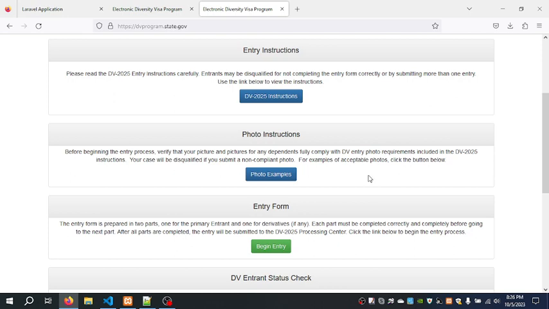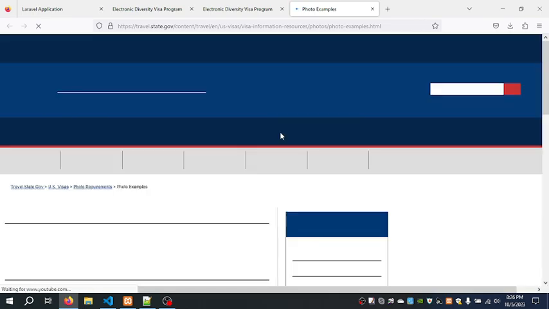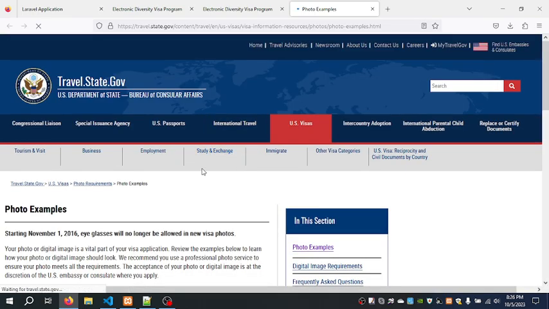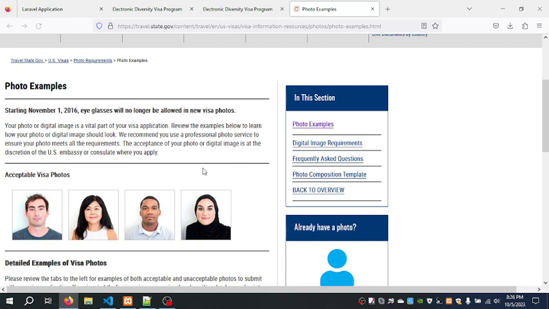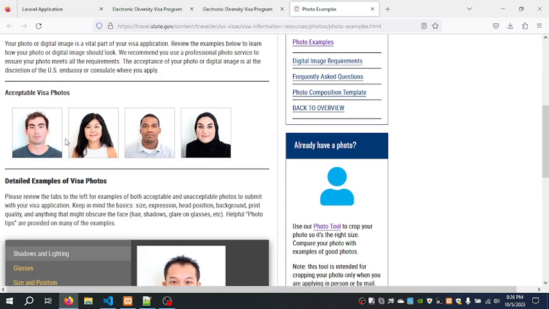Okay, so the next thing is here. You click a form. You come here to the photo. The photo is very important because the validation process is very strict. Now, this is how you are going to do it. Like I said, don't take a picture and then send it to somebody by email. The system is going to reject it. These are some of the acceptable visa photos. You can look at the position, how you should take your picture, and how the picture should be. The size of the image should be 600 by 600 pixels.